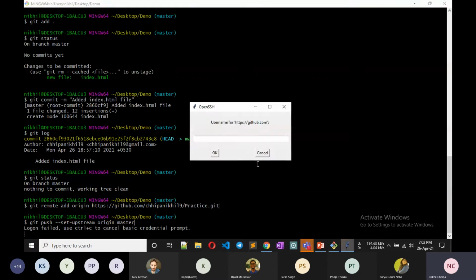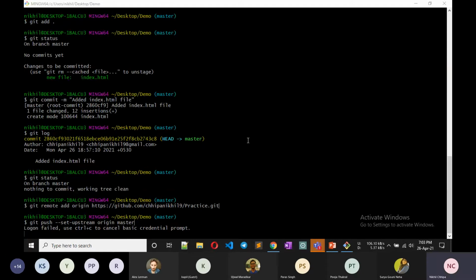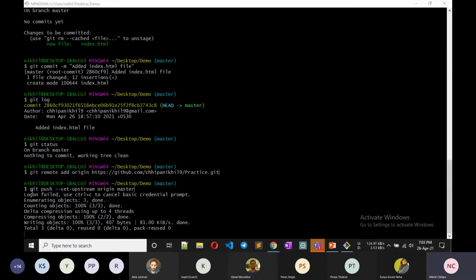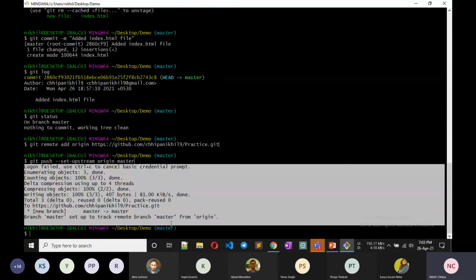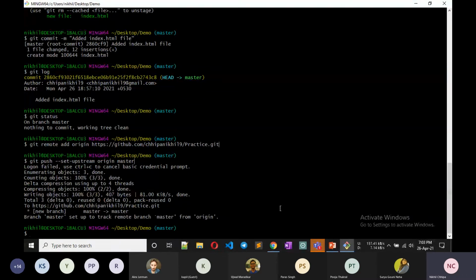I log in from here. So this is my username. Sorry. The password, and you can see that all the changes, our repository is now deployed.